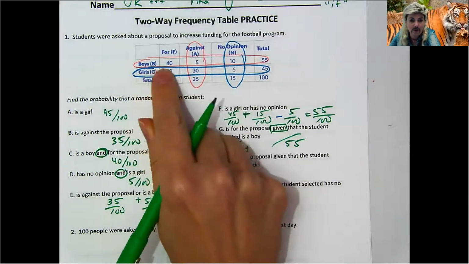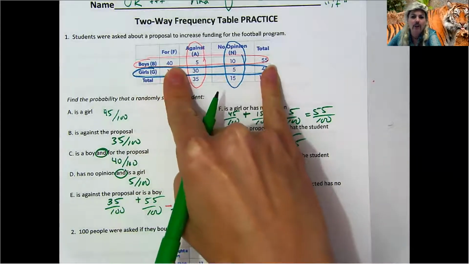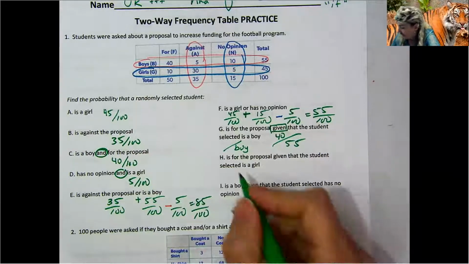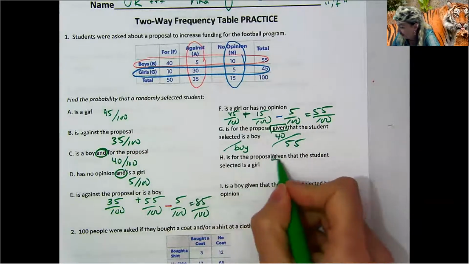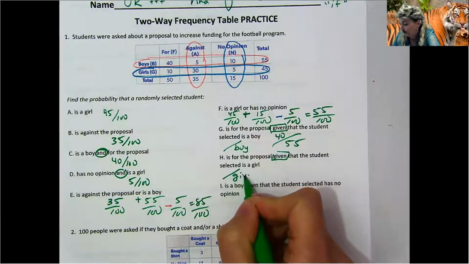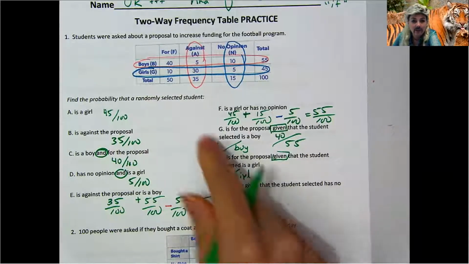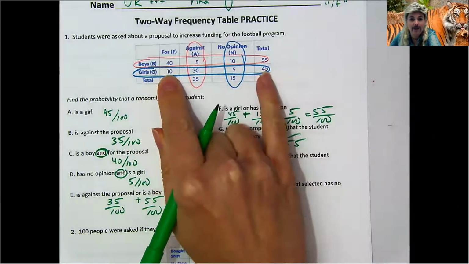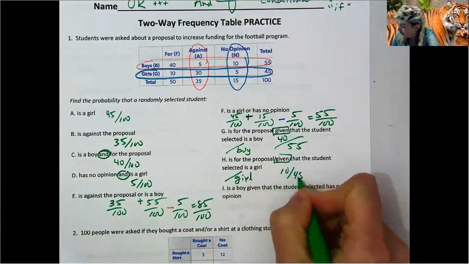Okay, so for the proposal, there's 40 of them out of 55. Rock on! So 40 out of 55 is your answer. Okay, H. We want the probability that the student is for the proposal given the student selected is a girl. So now the given is girl. Looking at the girls, we want to be for the proposal, so 10 out of 45. Rock on! So 10 out of 45.